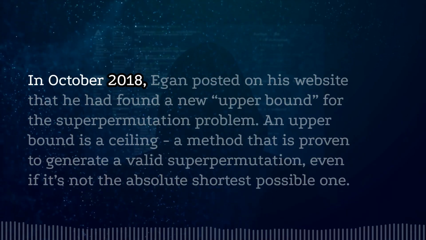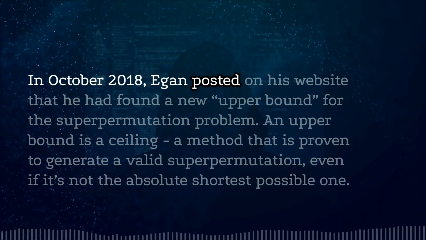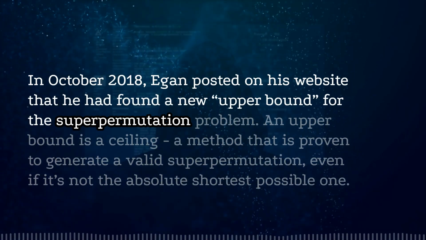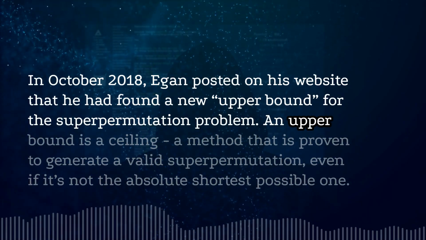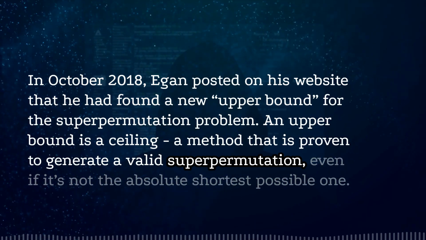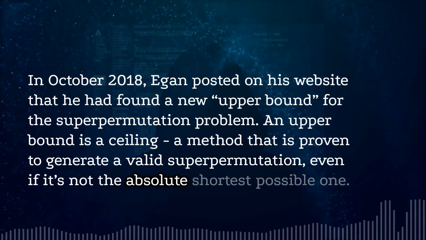In October 2018, Egan posted on his website that he had found a new upper bound for the superpermutation problem. An upper bound is a ceiling, a method that is proven to generate a valid superpermutation even if it's not the absolute shortest possible one.